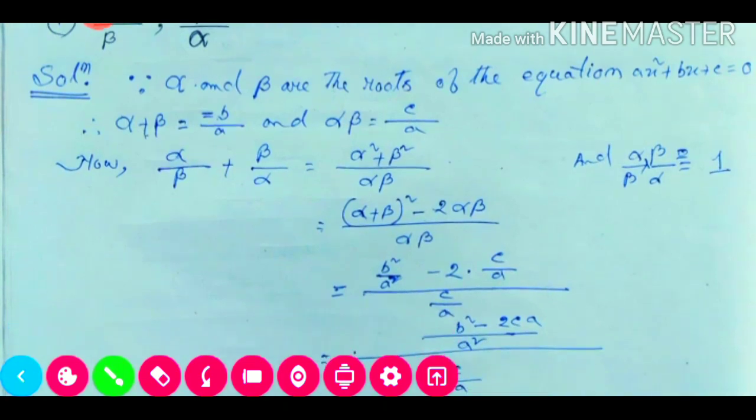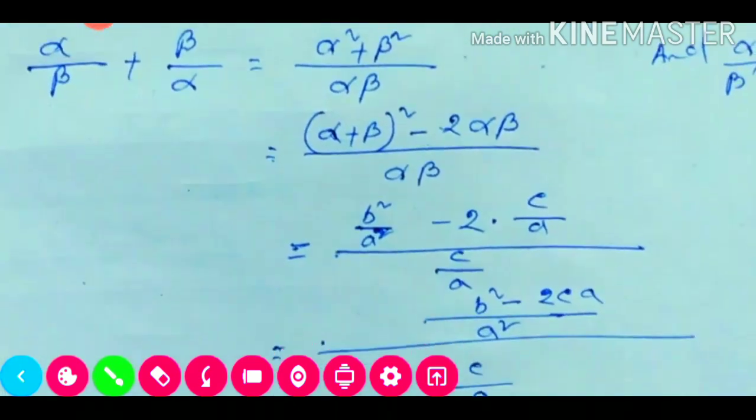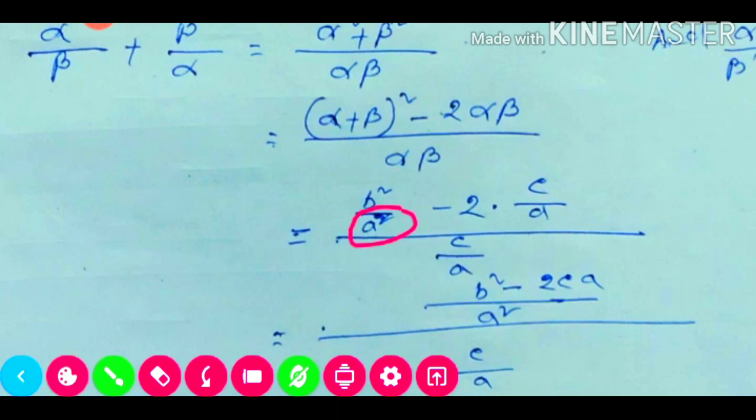The alpha plus beta value we know, minus b by a, whole square. So minus b will be positive b. So it will be b square divided by a square, divided by a square.